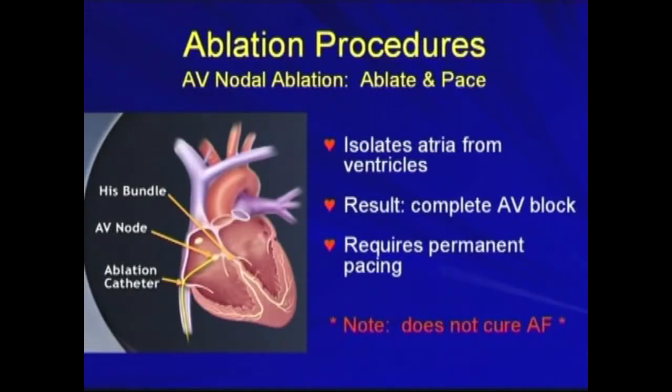For example, this is AV nodal ablation, so-called ablate and pace, in patients with refractory atrial fibrillation. This procedure isolates the atria from the ventricles because it creates a complete AV block, and it requires permanent pacing. It does not cure AF, but it will regulate the rhythm and control the symptoms of refractory AF.